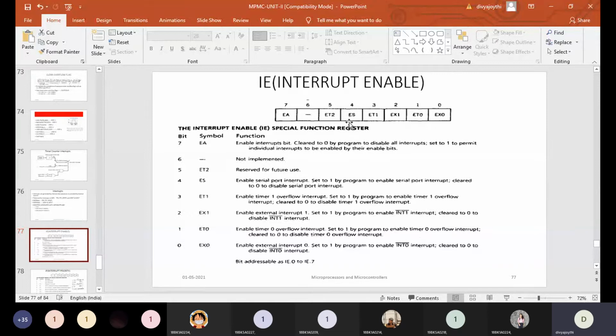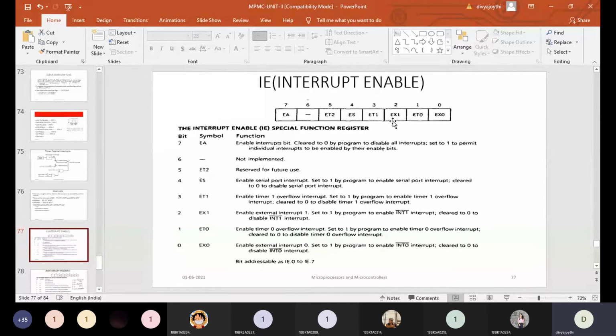ES means enable serial port interrupt. ET1 means enable timer 1 interrupt. EX1 means enable external interrupt 1.